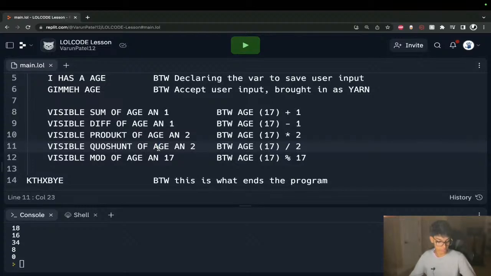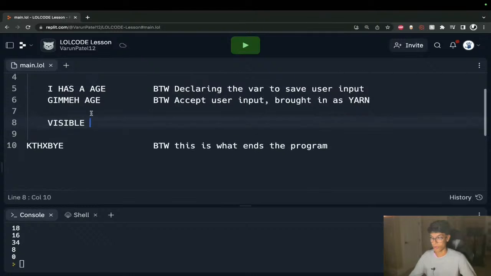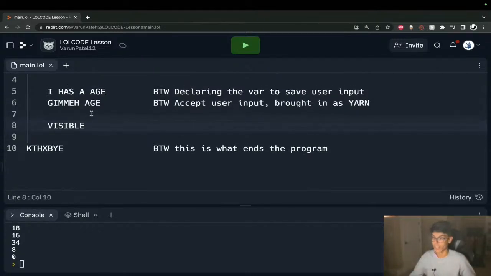Now, the next thing I want to talk about is our comparison operators. And this one I won't go too deep into. It's nothing crazy, but it's pretty important if you want to be able to write if statements and stuff like that.